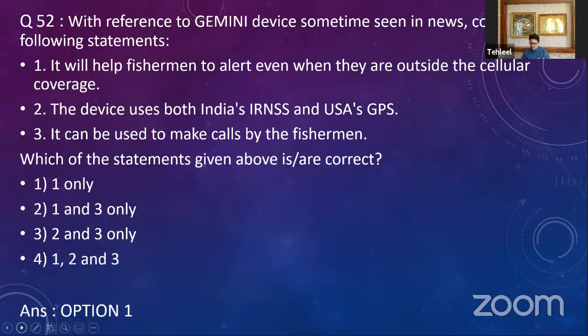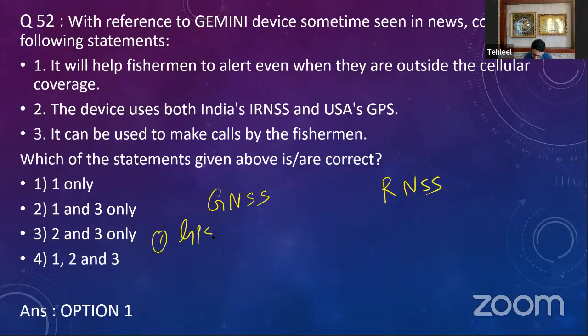If you want to have an idea regarding the Gemini, you should actually have an idea regarding the GNSS and RNSS systems. So this is your global navigation satellite system. This is a regional navigation satellite system. You should know that globally there is a satellite system in place that provides global navigation to the people worldwide. Now we have GPS, Global Positioning System.